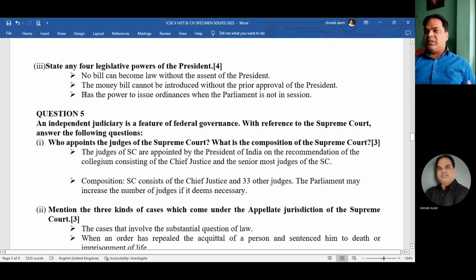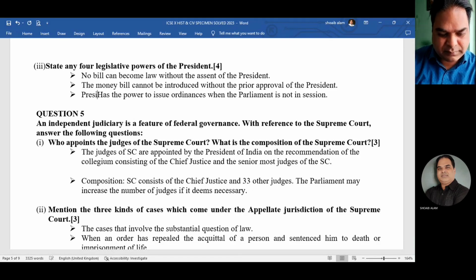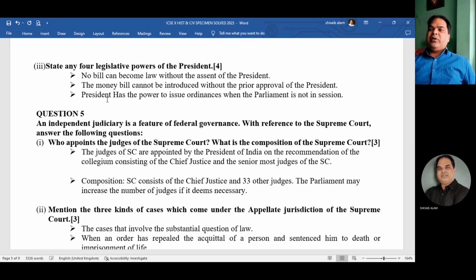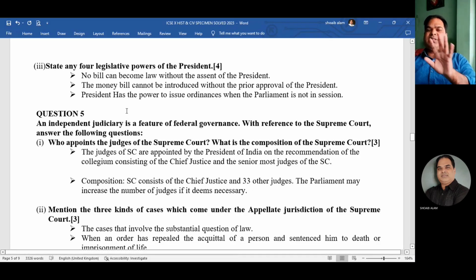So you might ask, what is an ordinance? Ordinance is a temporary law. Ordinance is a temporary law passed by the president when the house is not in session. That means ordinance is a law of an authoritative nature passed by the president when the house is not in session. So this is also one of the legislative powers.